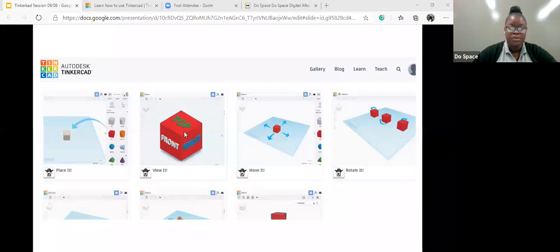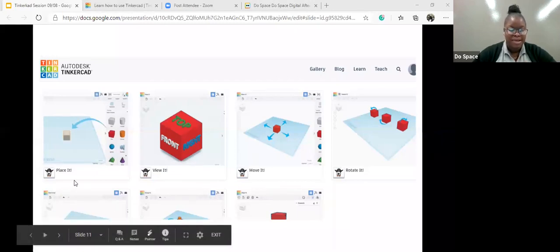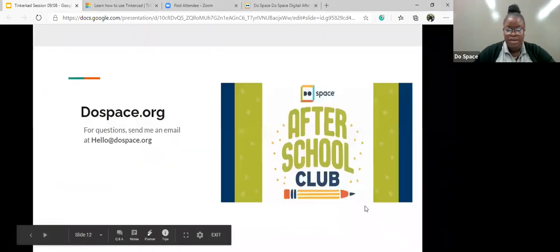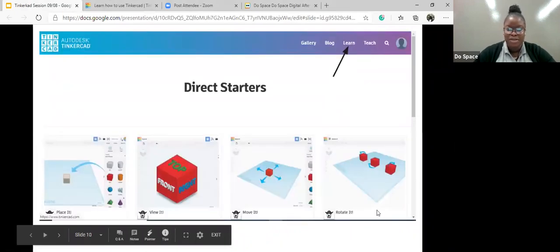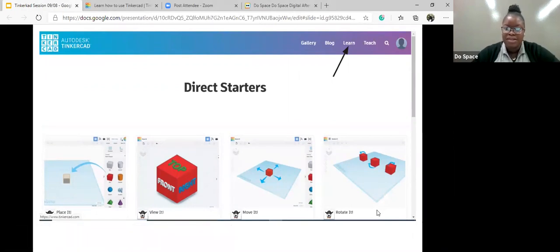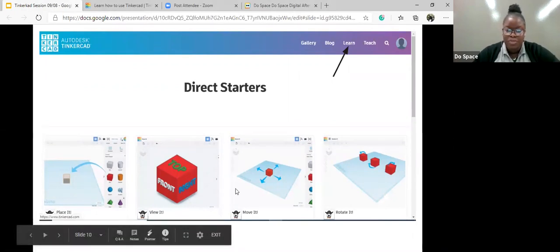Awesome. So what we're going to learn today is how to place items or shapes. We're also going to learn how to view the various sides, and then how to move and also how to rotate, among others. So here's an overview of what we're going to explore today. Go here in the corner where it says learn, and then it should bring you somewhere like this.